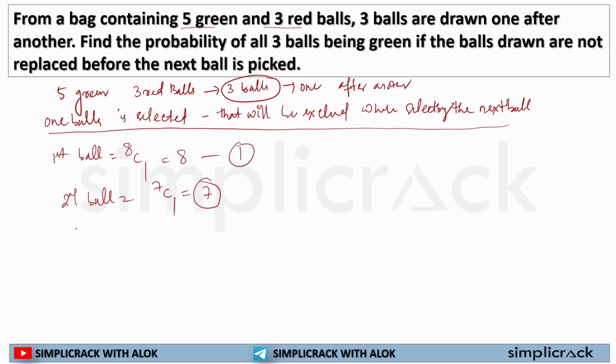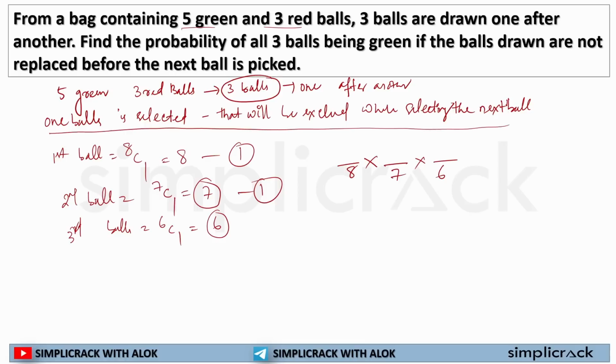For the third ball, one ball has already been selected out of these 7 balls, so I am left with 6 balls. So it will be 6C1, that is 6. So for the first ball my outcome was 8, for the second ball 7, and for the third ball 6. So this is the total number of outcomes.